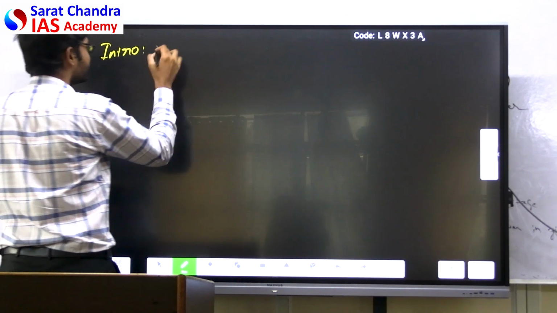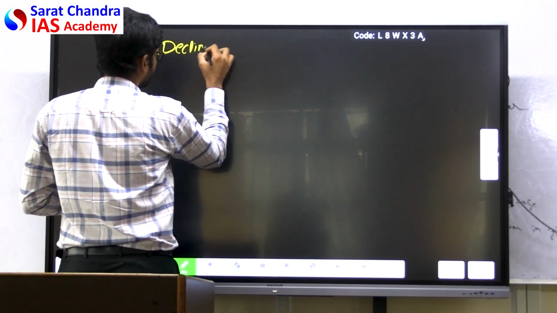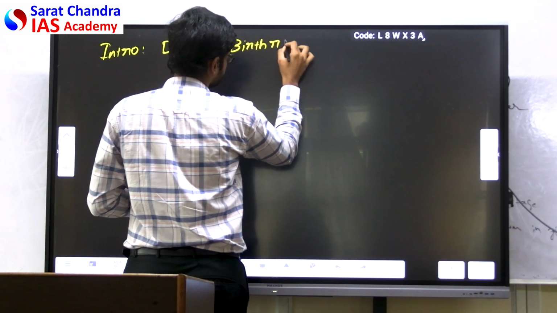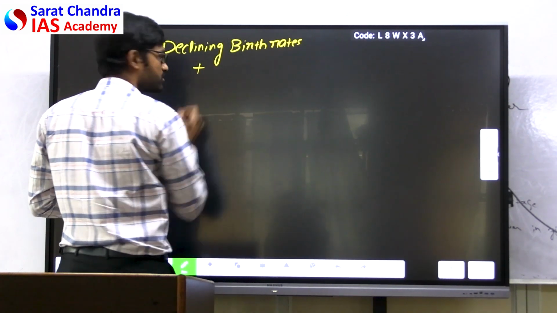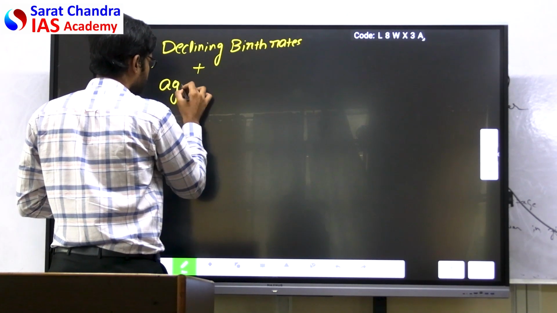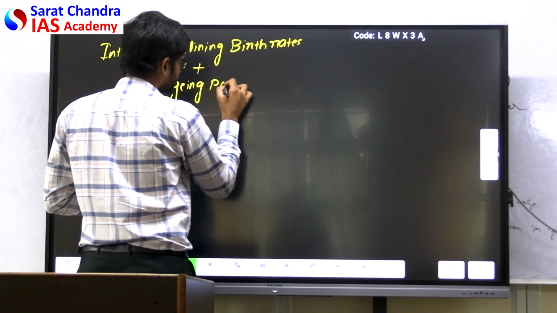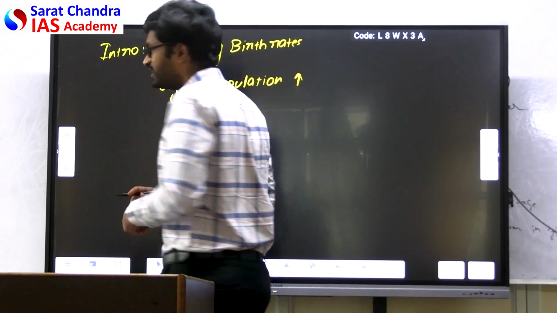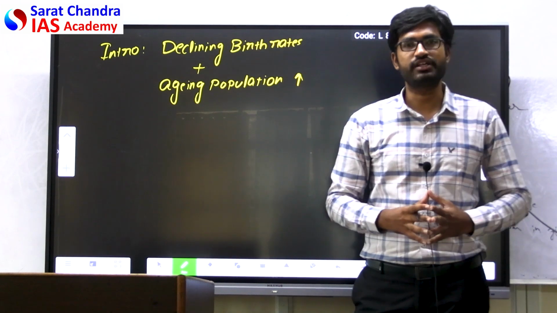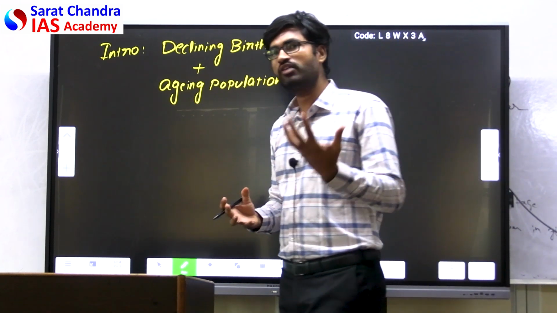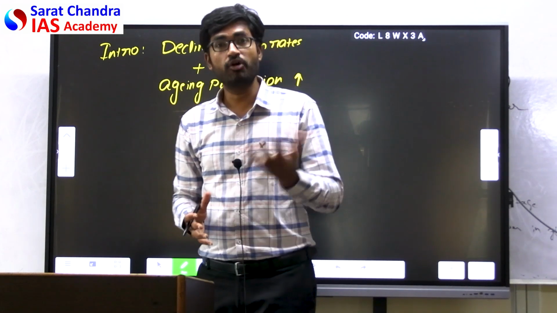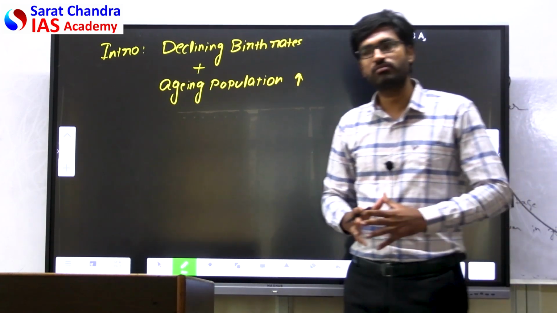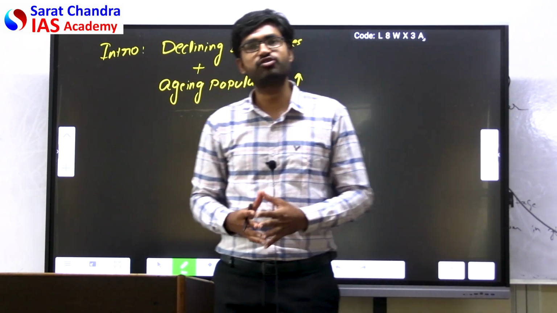It means there is declining birth rates. Along with this, there is aging population, which is increasing. What do we mean? Why do we call it a demographic winter situation? Demography is nothing but where we talk about population, where we also talk about the sex ratio, where we talk about the male-female child sex ratio also.